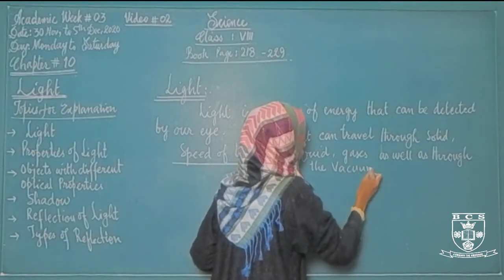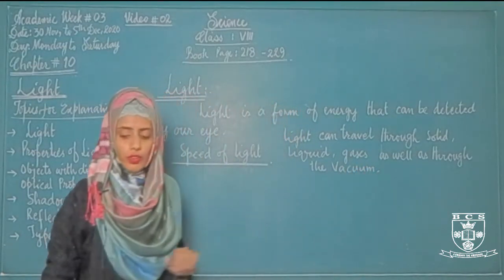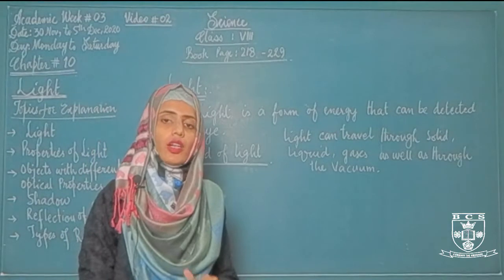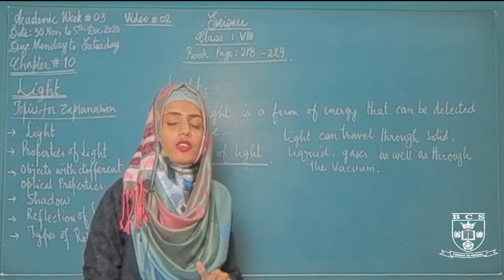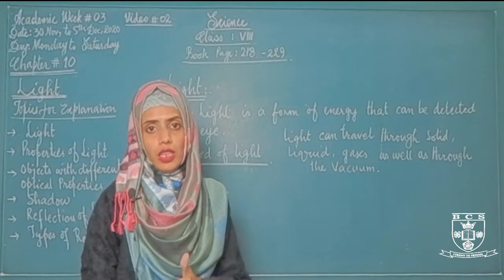So what will be the speed of light? Always remember, the speed of light is much faster than the speed of sound.